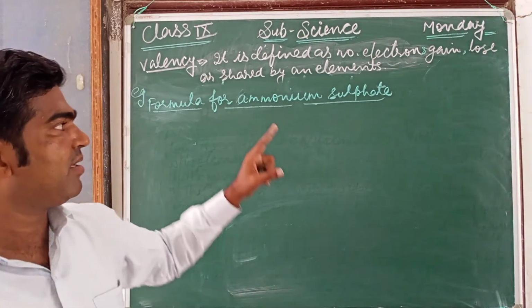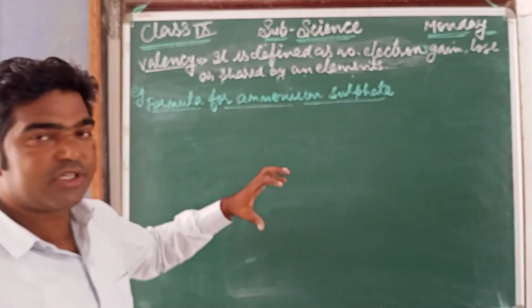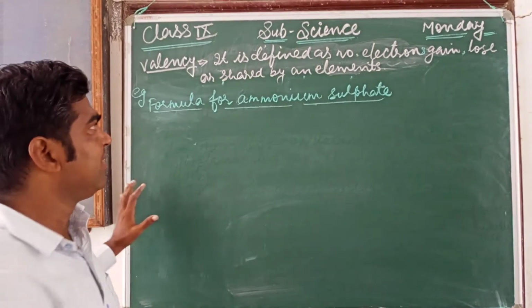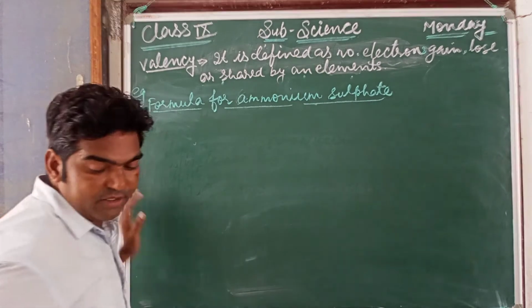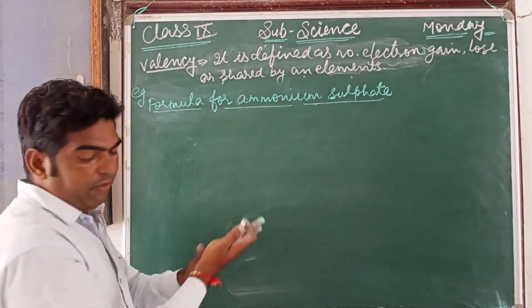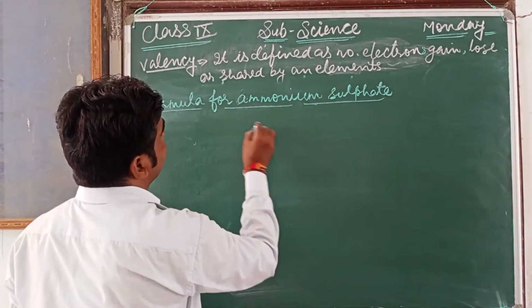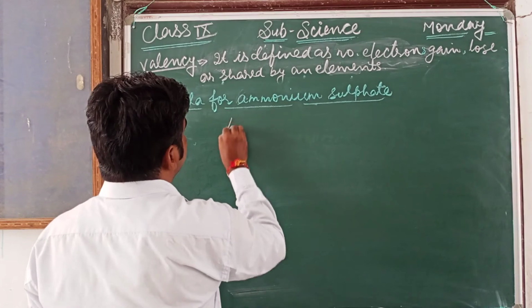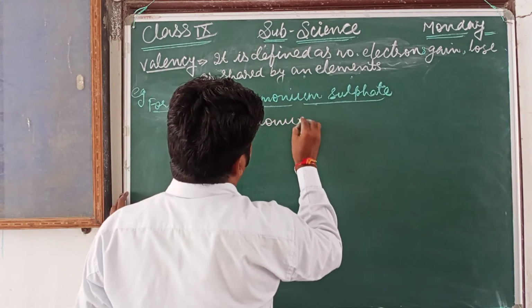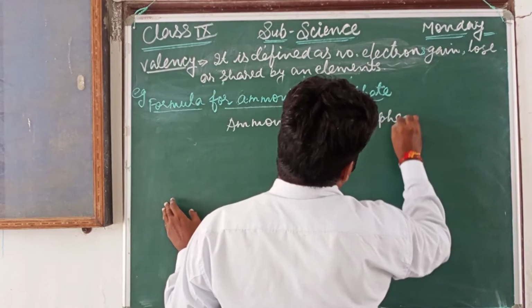First we write the elements present in the compound. What are the elements present in that compound? Ammonium and sulfate.